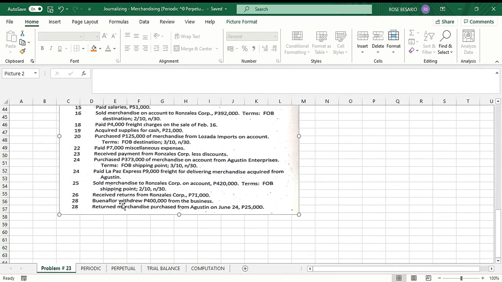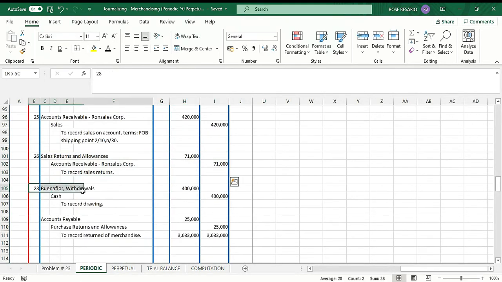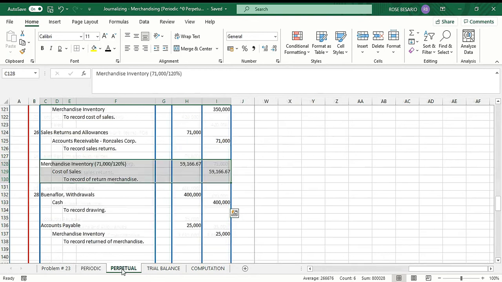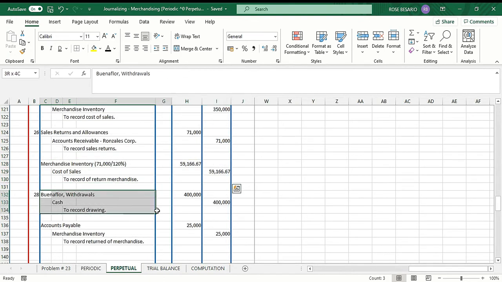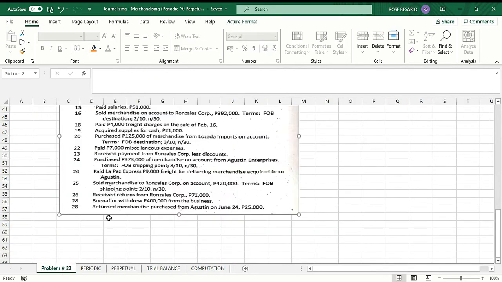Then we have February 28, Buena Flor withdrew 400,000 from the business. So under the periodic inventory system, we debit Buena Flor withdrawals 400,000, we credit cash 400,000. And then under the perpetual inventory system, we have the same entry. And last transaction, return of merchandise purchased from Agustin on February 24, 25,000.